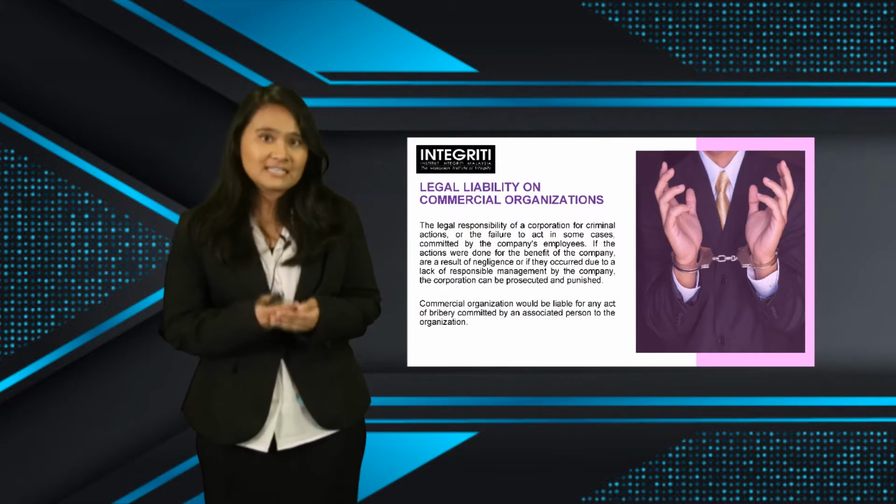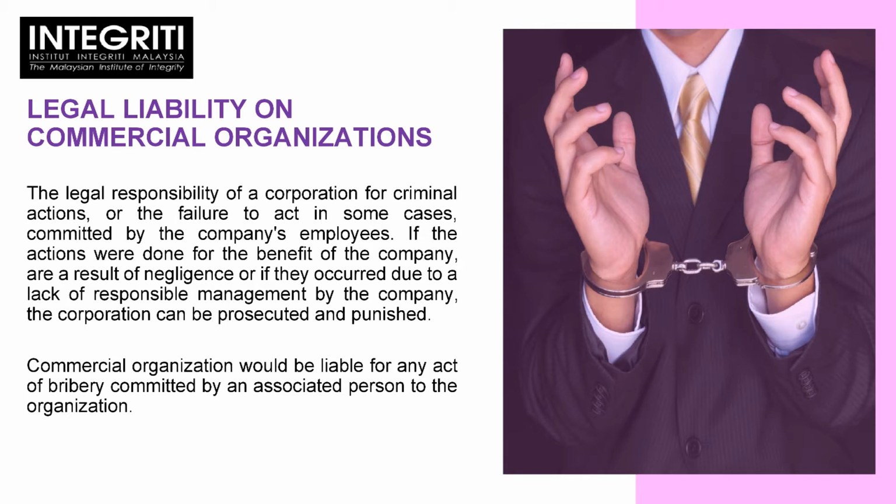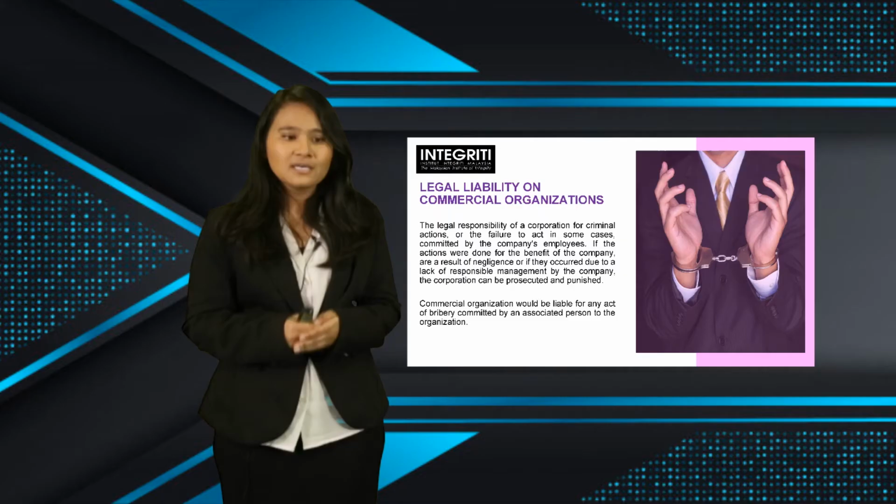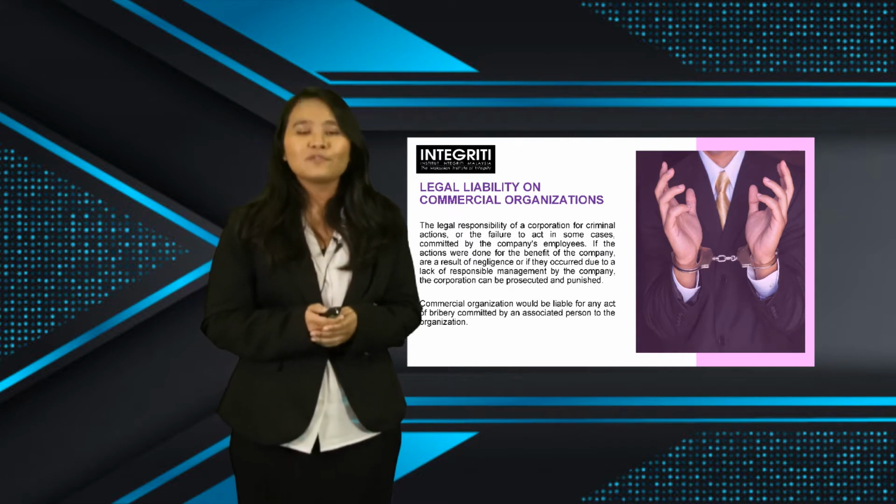Corporate liability is actually the legal responsibility of a corporation for criminal actions or the failure to act in some cases committed by the company's employees. If the actions were done for the benefit of the company or as a result of negligence, or if they occurred due to a lack of responsible management by the company, the corporation can be prosecuted and punished. But for the meaning under Section 17A, commercial organizations are now liable for any act of bribery or any corruption-related acts by an associated person to the commercial organization. Commercial organizations would then be liable for those acts.